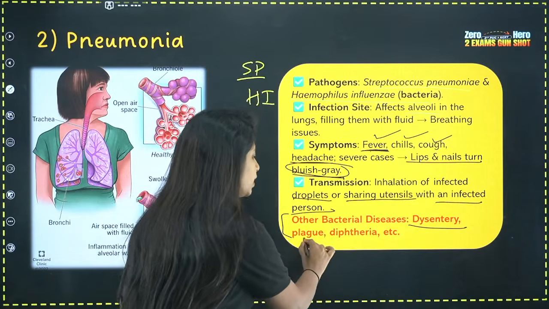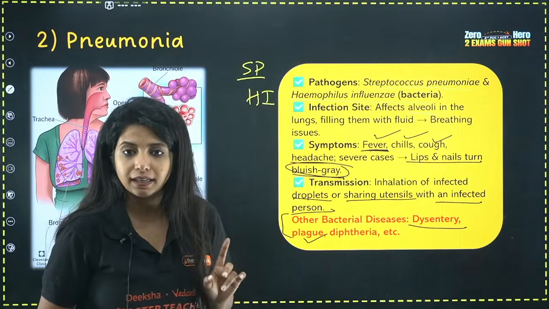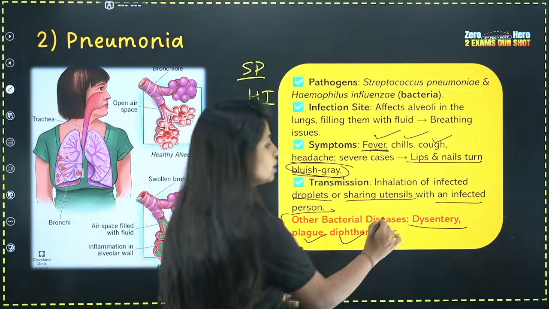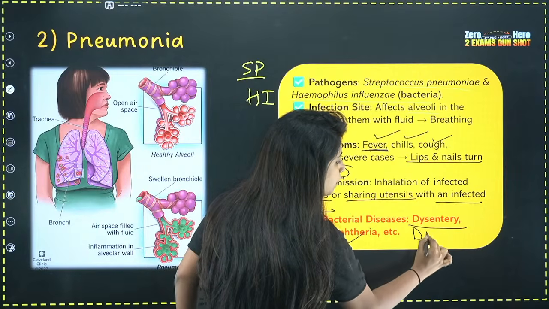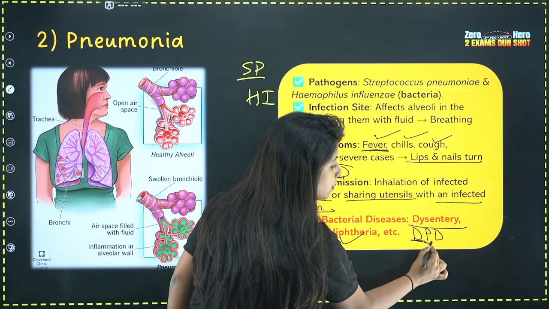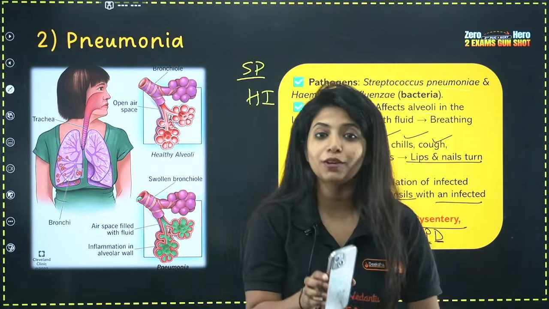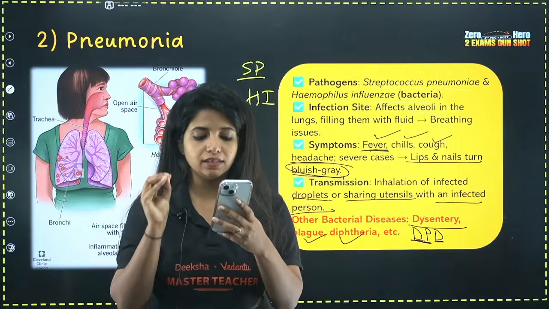Apart from dysentery, you might have heard about plague. Plague is a bacterial disease. What about diphtheria? It's also a bacterial disease. So basically, DPD: dysentery, plague and diphtheria are also coming under bacterial diseases. In total, you have 5 bacterial diseases.